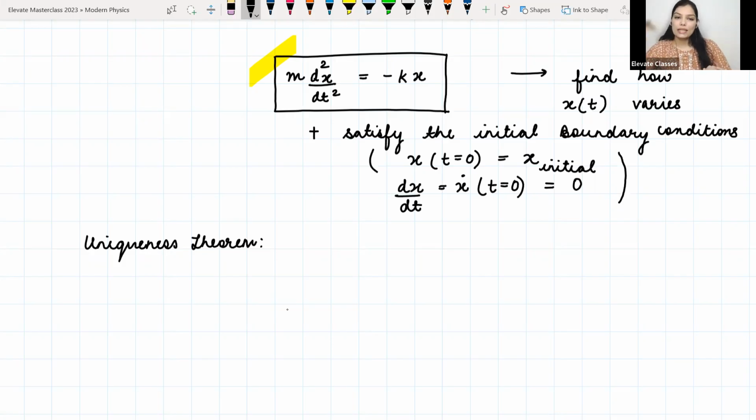Okay, so what the uniqueness theorem says is that if you are able to find one function or one solution with the required number of arbitrary constants, in this case that would be 2, which satisfies this equation, and it also satisfies the initial boundary conditions which I have specified, then this guessed solution is the one and only unique solution of the problem.